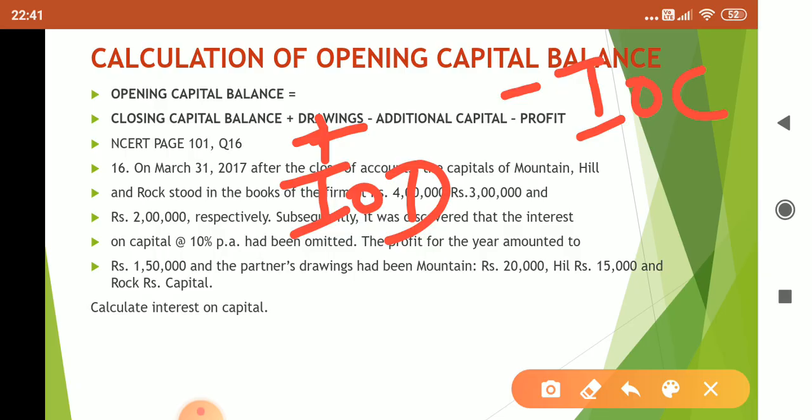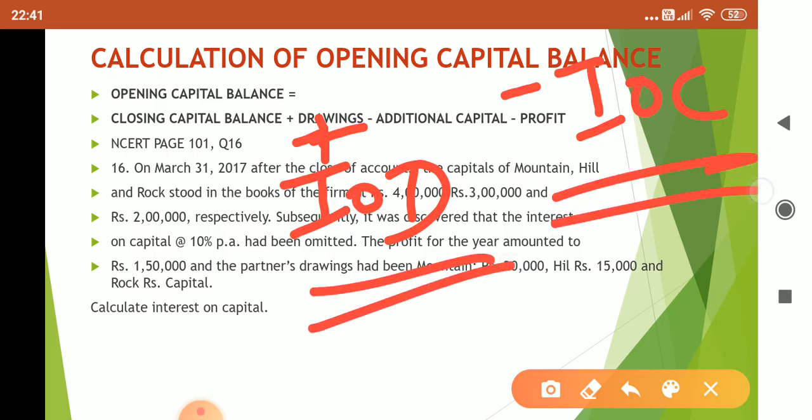But in such sums, we don't come across interest on capital and interest on drawings. Usually we don't come across, so it was not included in the formula. However, if you have it, now you know how to deal with it. Now those who do not understand the reasoning, just learn the formula by heart.